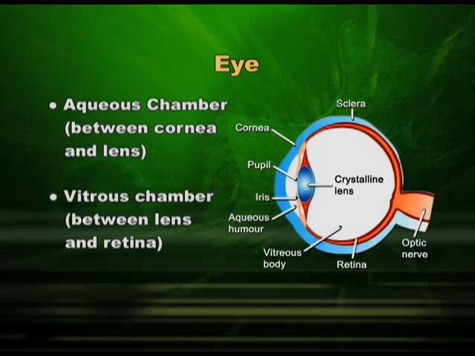So, these two chambers, which are filled with fluid-like substances, the watery fluid and the gel-like fluid, are responsible for keeping this eyeball in its shape. So, it remains in its shape and does not sink inside. Now, we will understand the mechanism of vision, how we see any item in front of our eyes.